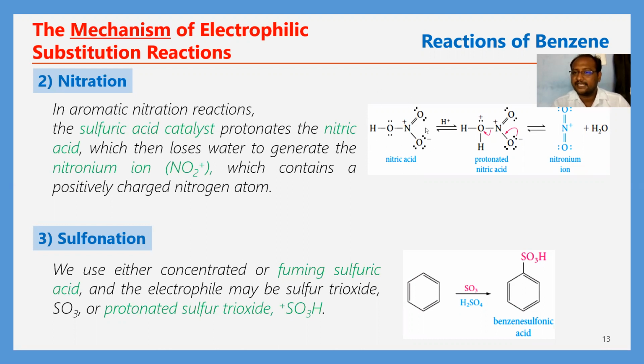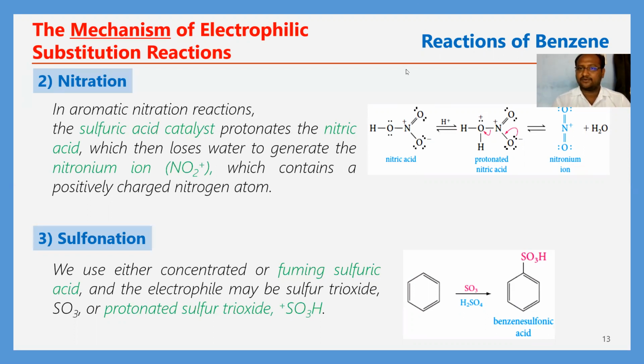See here, HNO3. For this HNO3, an H plus ion can be donated by sulfuric acid, H2SO4. This H plus ion addition takes place at the OH group of this HNO3.